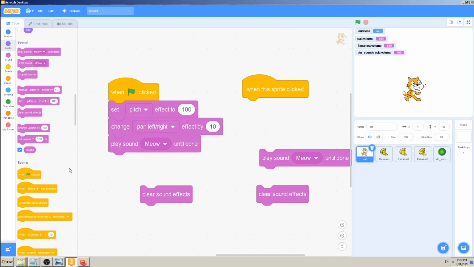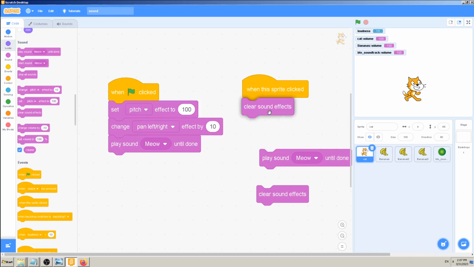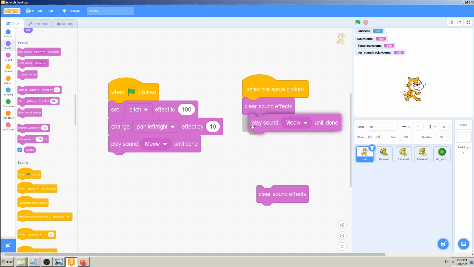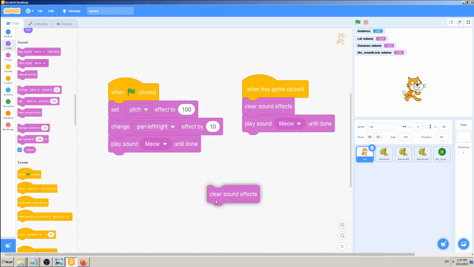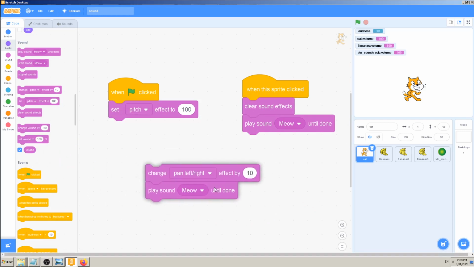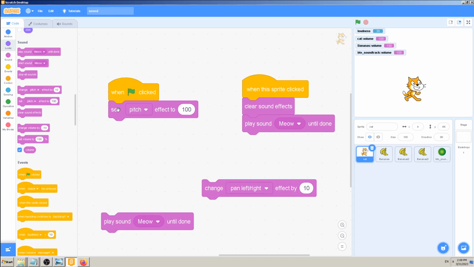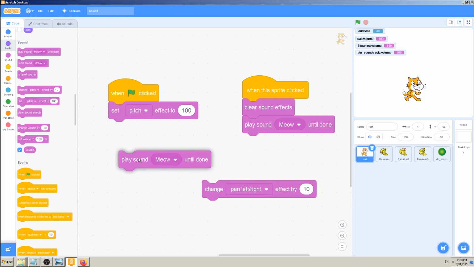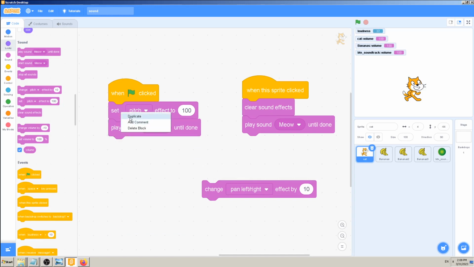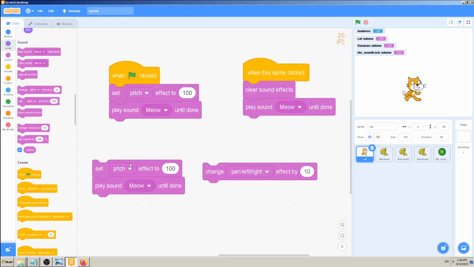Here it's much easier to clear all the sound effects with this one block, because again, you can have as many of those. You can first go 10, then maybe later I would use it somewhere like here, set it to 50 or something like that, and so on.